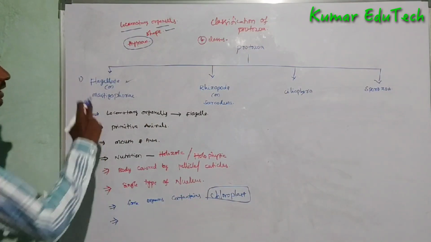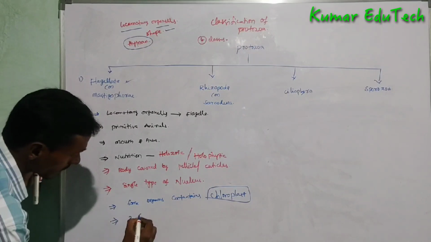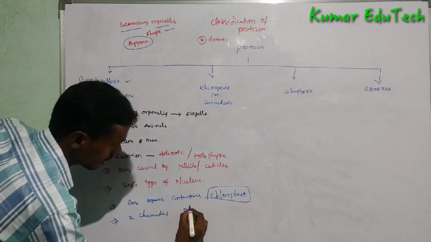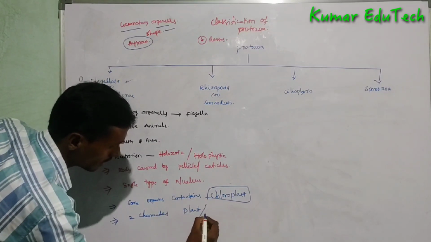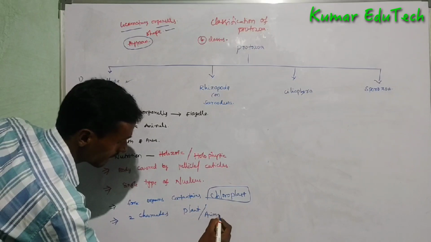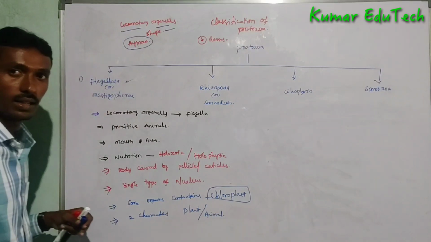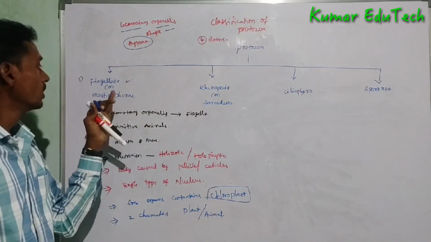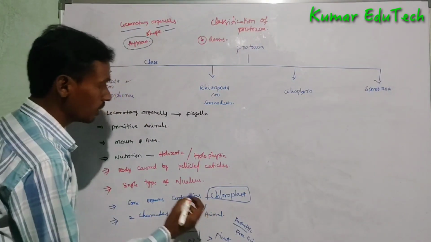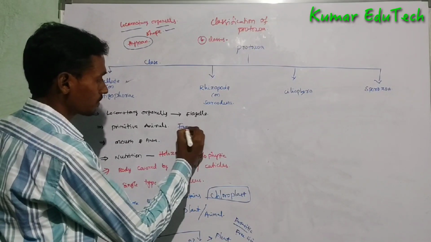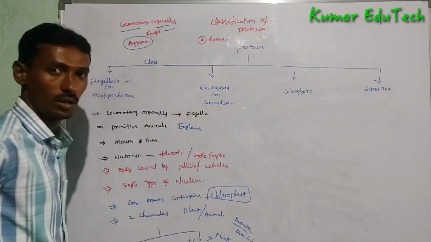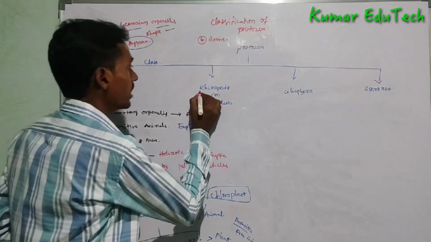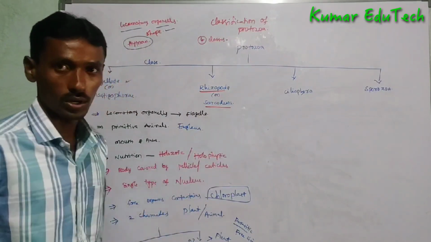It has two characters, that is plant and animal. Plant characters and animal characters occur in Mastigophora species. Example, euglena.